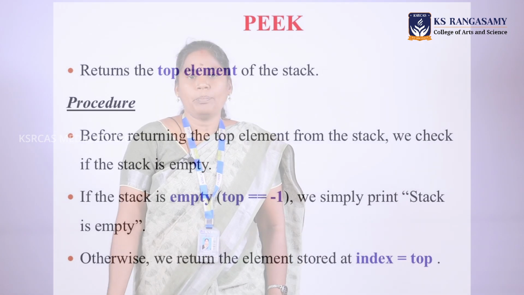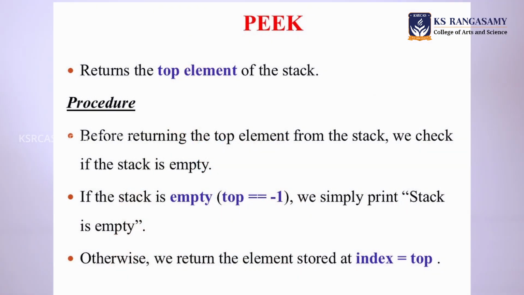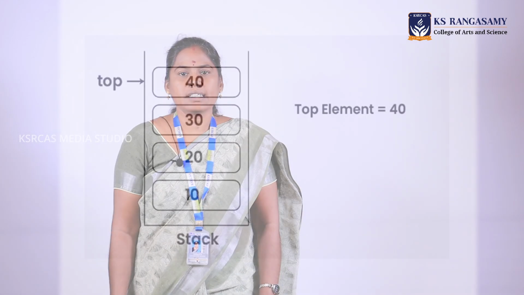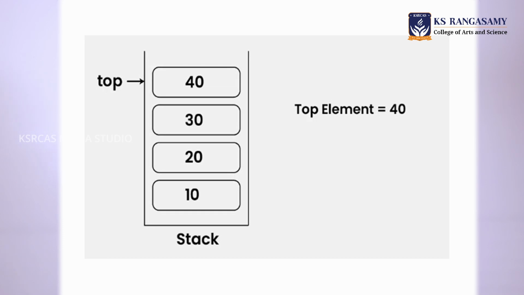Followed by that, the peek operation is there. The peek operation is used for returning the top element from the stack. If we want to check whether there is an element available in the stack, only if it is not empty can we retrieve the top element. To check whether the stack is empty, the condition is top equal to -1.